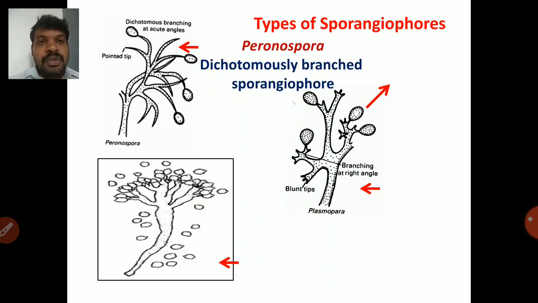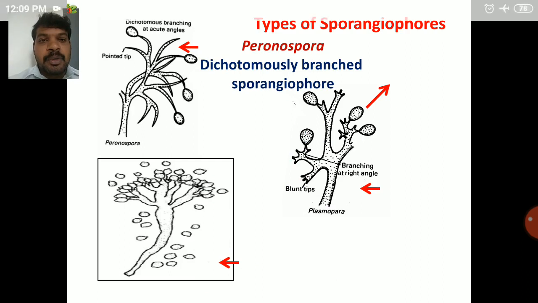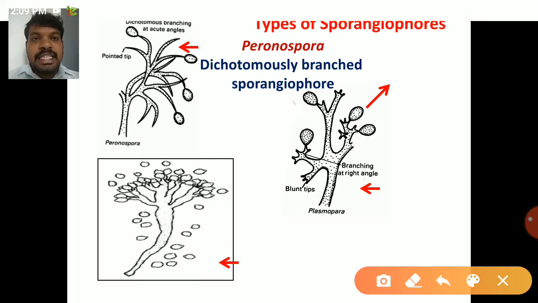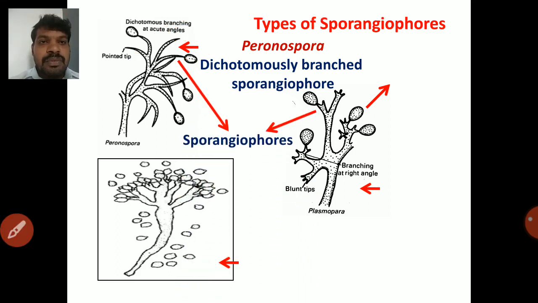So Peronospora produces the dichotomously branched sporangiophore. So here look at the branch, two branches split: 1, 2, 1, 2. Since two branches split, that is called dichotomously branched sporangiophore. So this is your sporangiophore, and the whole structure is called the sporangiophore, which bears the sporangium. This globose structure is called the sporangium, which contains zoospores.